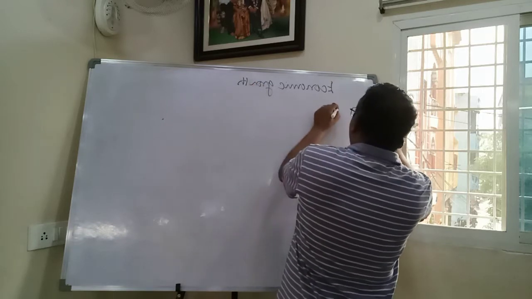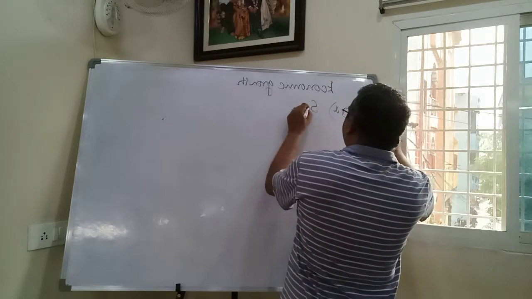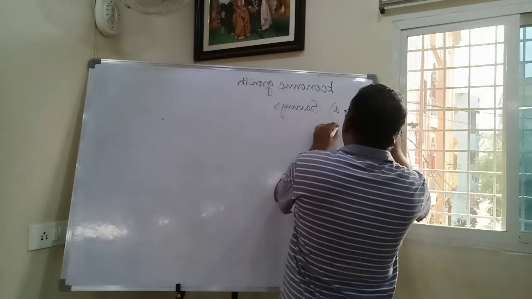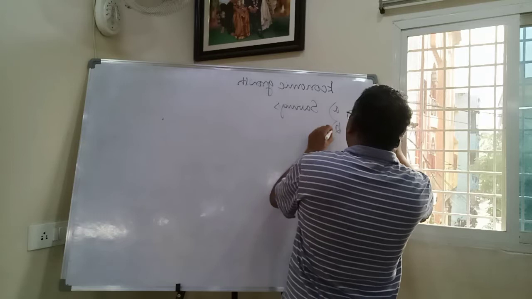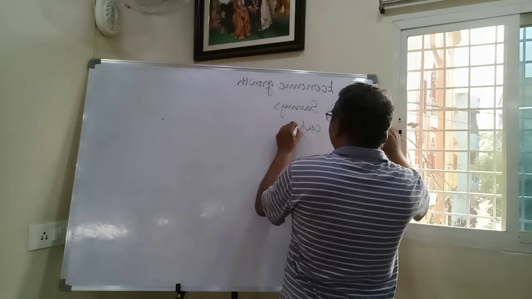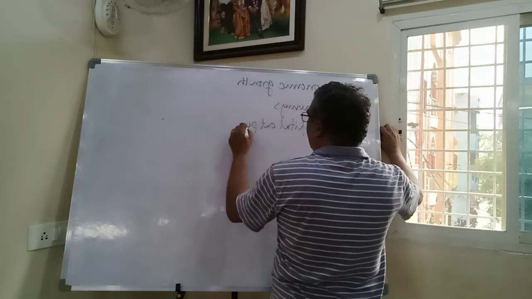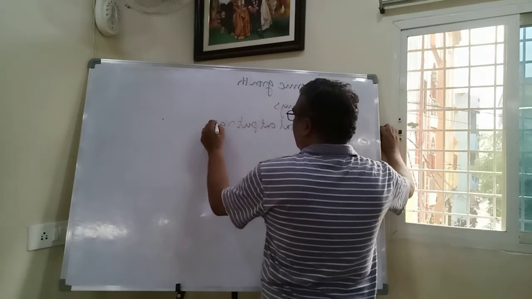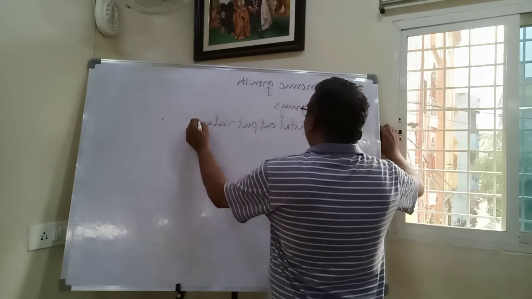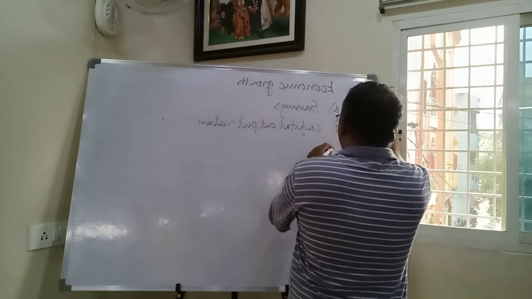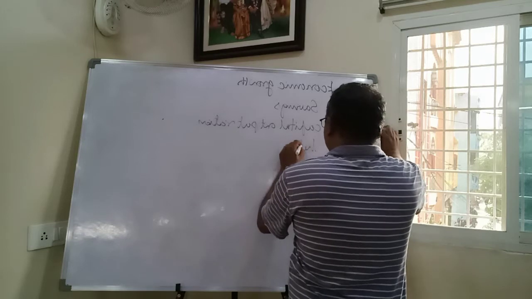See, first is S, savings. Second one is V, capital output ratio. Third one is C, labor force.